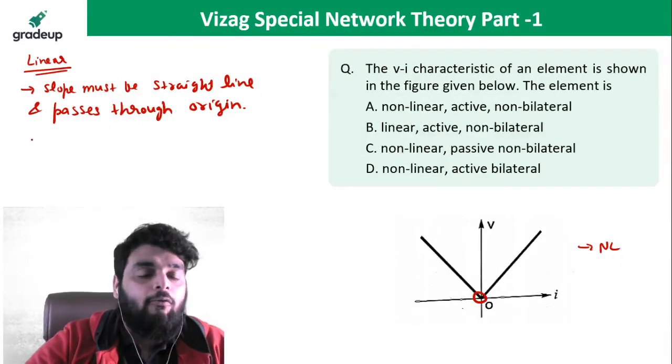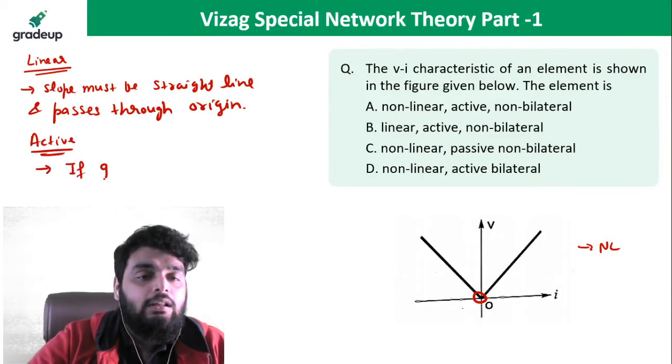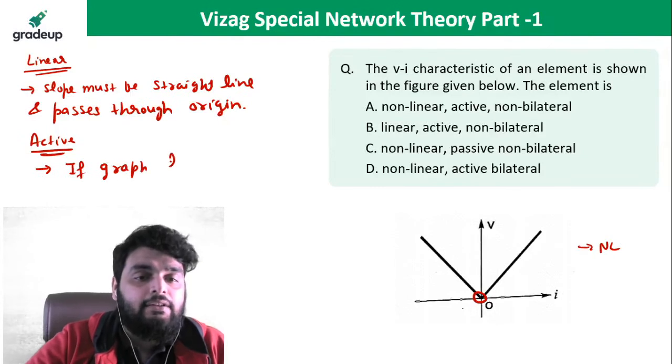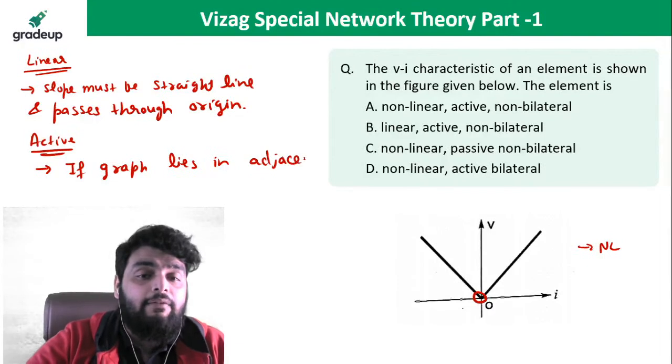Now, what do you mean by active element? Graphically, an active element means the graph lies in adjacent quadrants. Very important.